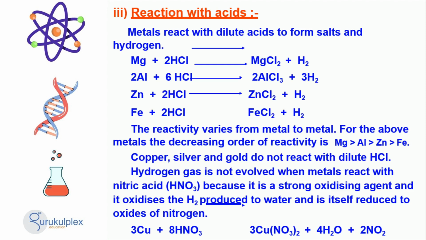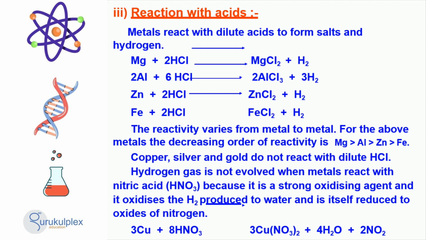Magnesium reacts with two hydrogen chloride molecules to form magnesium chloride and hydrogen. Aluminum reacts with 6 hydrogen chloride molecules to form aluminum chloride and 3 molecules of hydrogen. Zinc reacts with 2 hydrogen chloride molecules to form zinc chloride and 1 molecule of hydrogen.